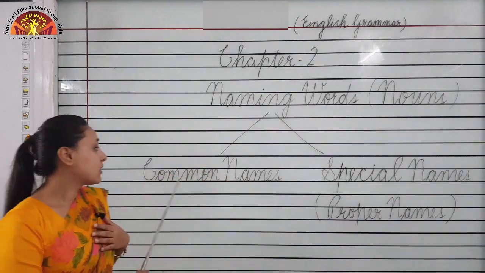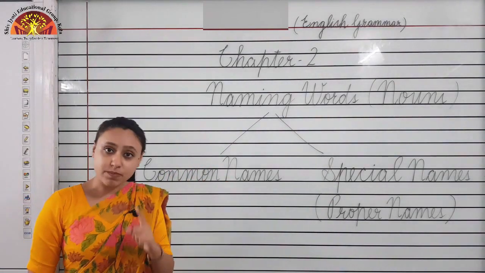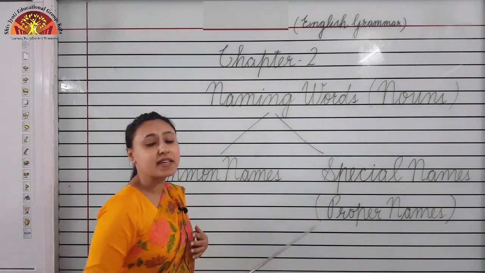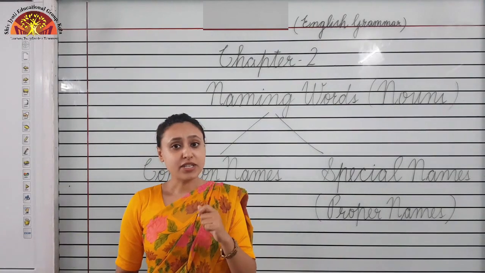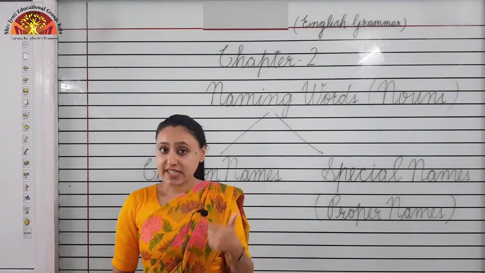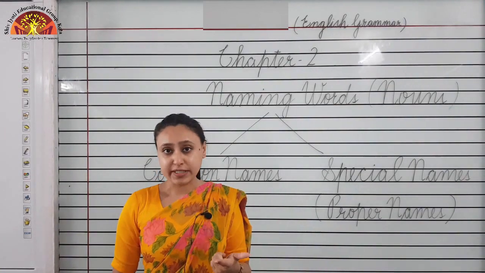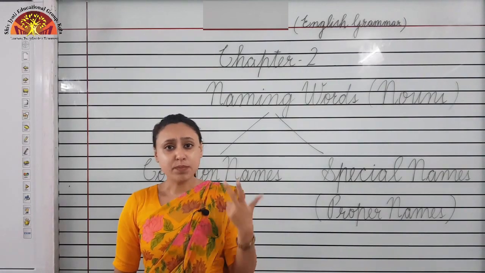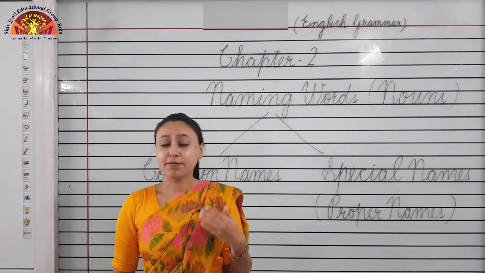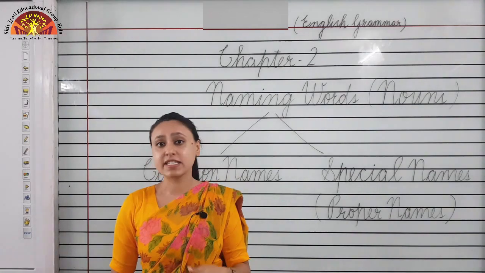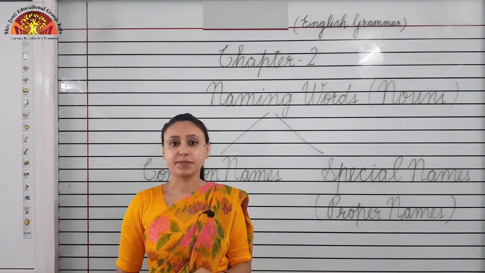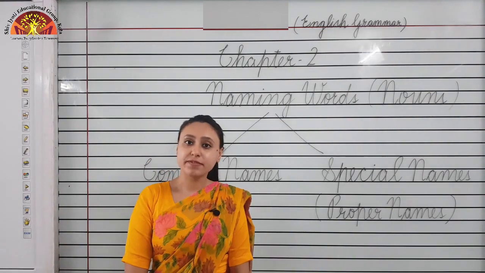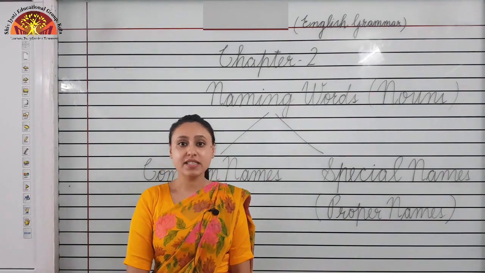So children, common name begins with small letter, special names begin with capital letter. Special names also include days of the week, months of the year and many important days like festivals, Independence Day, Republic Day. These all are special names. Okay, now we will revise our book work. Okay kids?